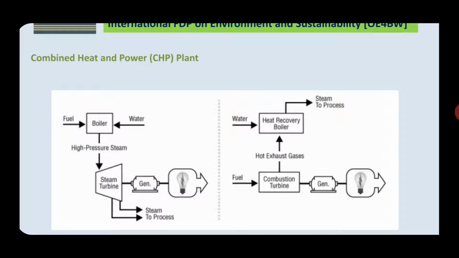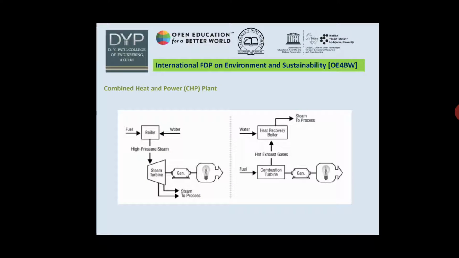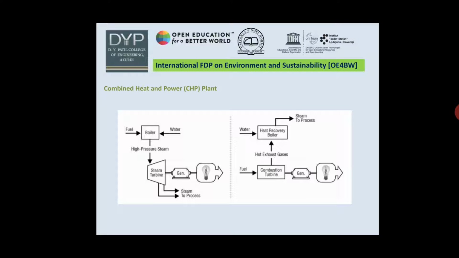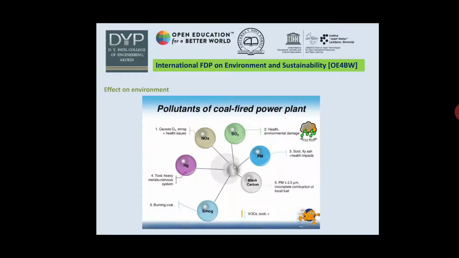In the second diagram, the fuel goes into the combustion turbine, and the hot exhaust gases are provided to the heat recovery boiler and steam to the process. Another part goes to the generator for electricity generation. This is the combined heat and power plant.